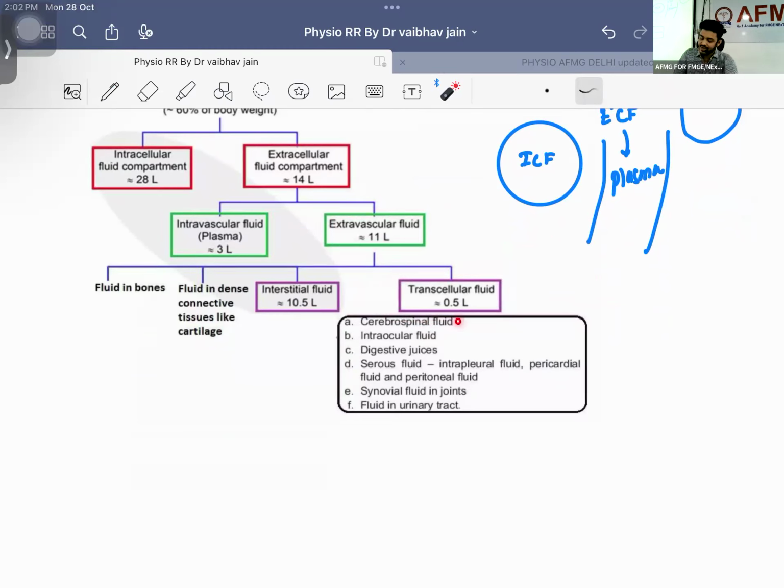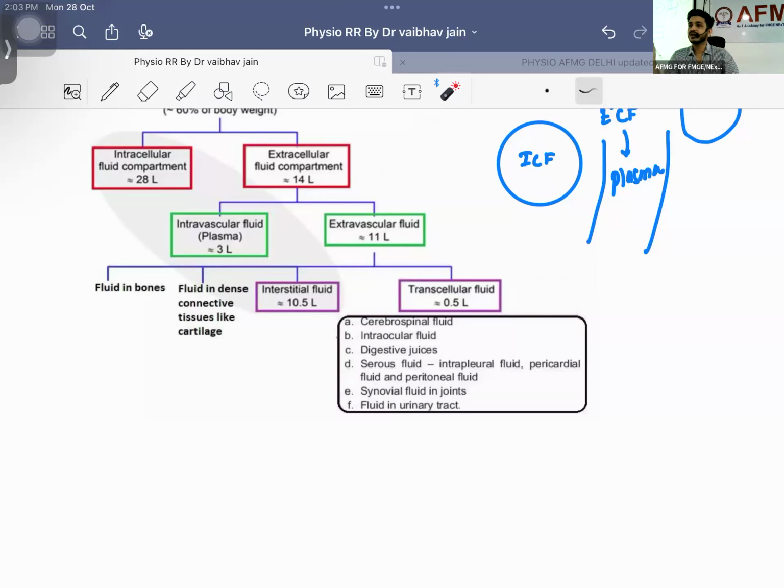You have multiple cavities. The first cavity is cerebrospinal fluid, CSF. That is also known as transcellular fluid.